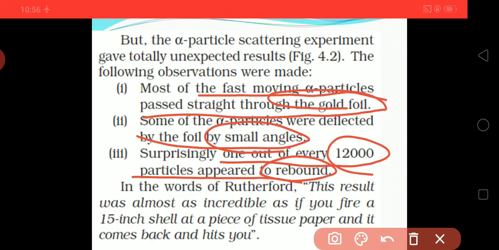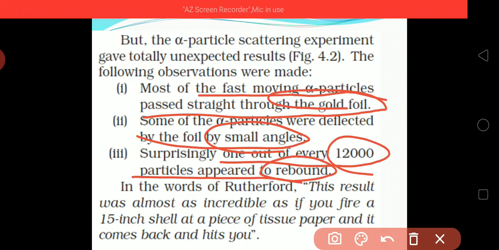Once again I am repeating. First, he observed that most of the fast moving alpha particles pass straight through the gold foil. Some of the alpha particles were diffracted by a small angle, a little bit of angle.